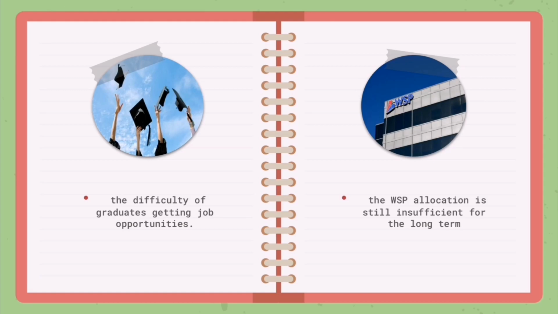The 2019 Graduate Tracking Report found out that 41,161 graduates found it difficult to get a job after 6 months of graduation. The WSP allocation is still insufficient for the long term. The rate of WSP in Malaysia is too small, about 20% of the monthly salary, compared to WSP in Singapore.